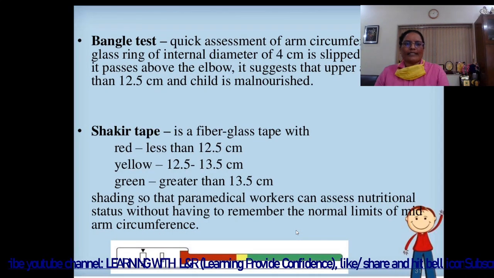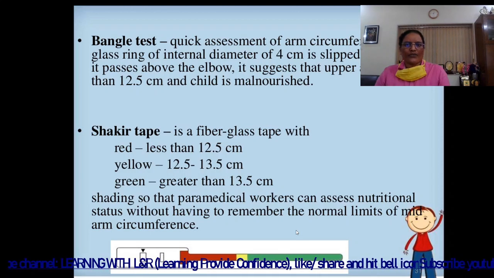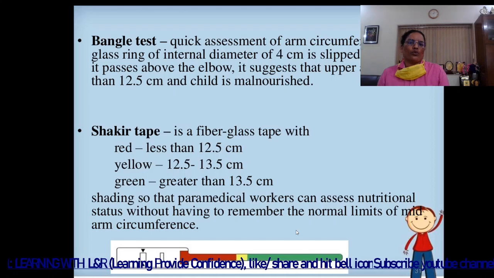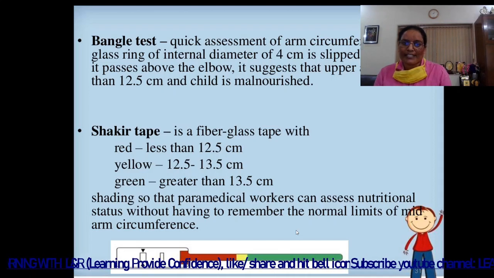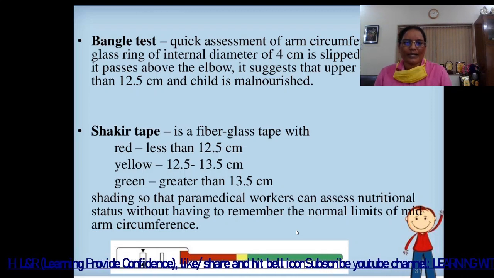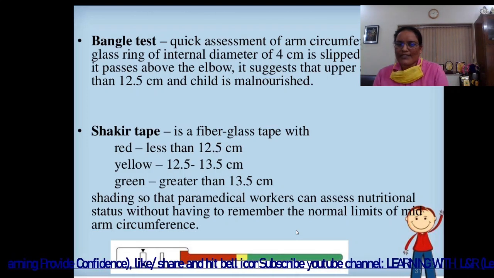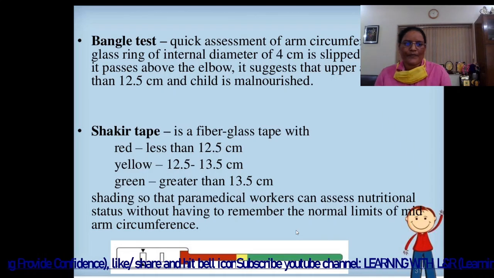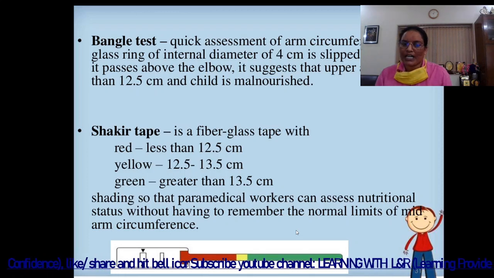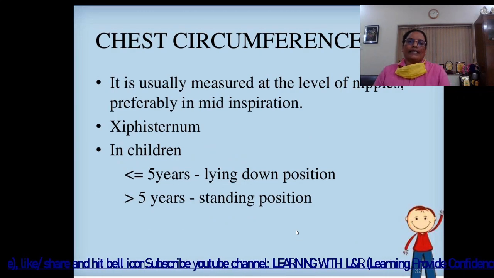Then the next is Bengal test. Quick assessment of arm circumference. A fiberglass ring of internal diameter of 4 cm is swept up the arm. If it passes above the elbow, it suggests that upper arm is less than 12.5 centimeter and child is malnourished. Shakir tape is a fiberglass tape with red less than 12.5 centimeter, yellow 12.5 to 13.5 centimeter, and green greater than 13.5 centimeter. Shading so that paramedical workers can assess nutritional status without having to remember the normal limits of mid-arm circumference.